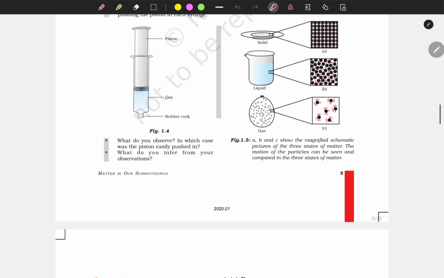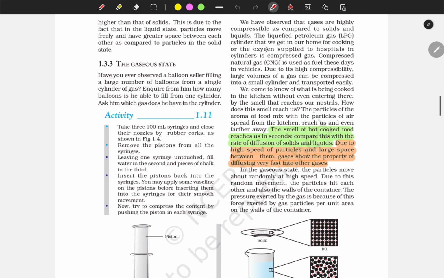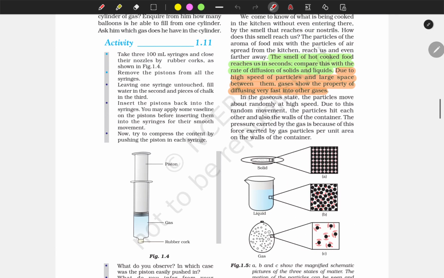And there is the gaseous state. In this state, the constituent particles are very far apart, and the movement of the particles around the surroundings is comparatively very fast than in the liquid state. The smell of hot cooked food reaches us in seconds, compared with the rate of diffusion in solids and liquids. So hot cooked food is in a gaseous state. In the gaseous state, the particles can travel very far. That is why the smell of hot cooked food reaches us in seconds.